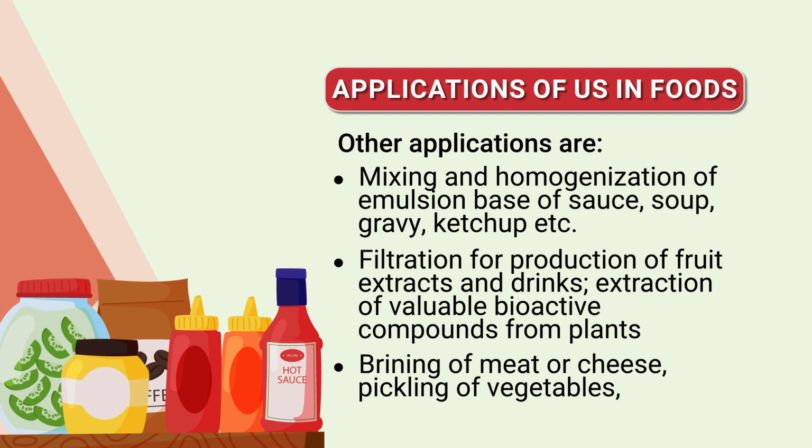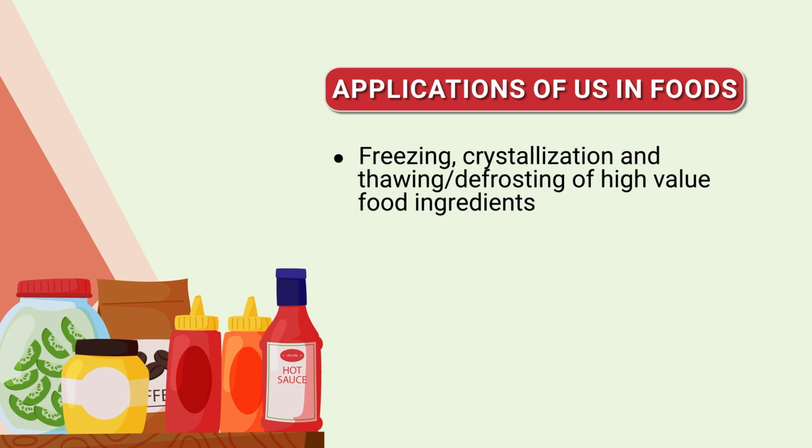Ultrasound can act as a processing aid in filtration, the production of fruit extracts and drinks, brining of meat and cheeses, tenderization of meat products, drying of heat-sensitive food, and so on. Ultrasound can also be applied as an aid for freezing and crystallization, so that freezing can be made faster.